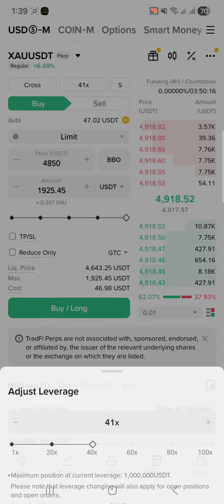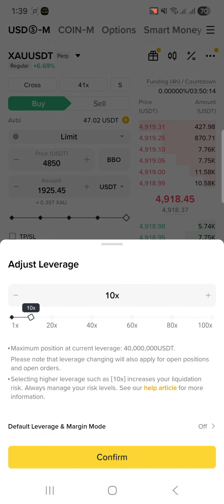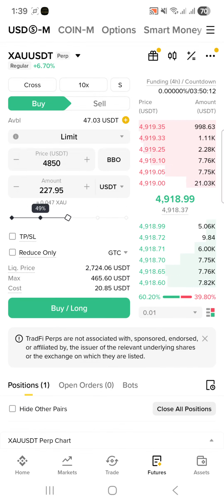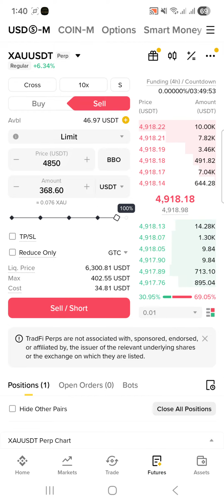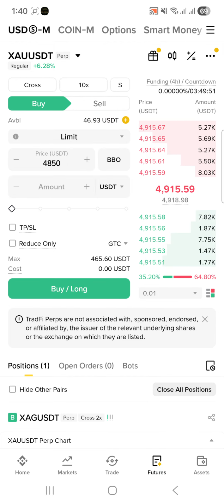So I'm taking 10x. You can see my liquidation price will be 3912, the maximum order is 465 USDT, and the cost will be 46.56 USDT, which will be deducted from my account. Also, there are multiple options: you can either buy long or sell short, whatever you need. This pair, XAU, is for gold.